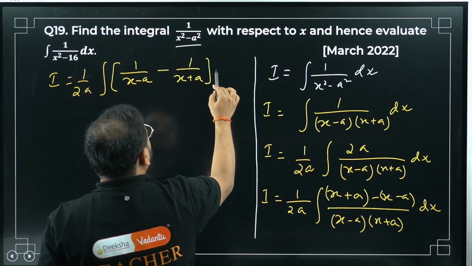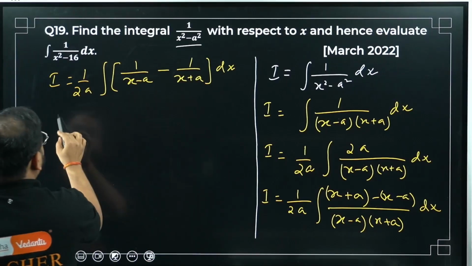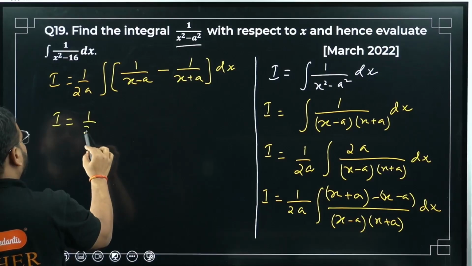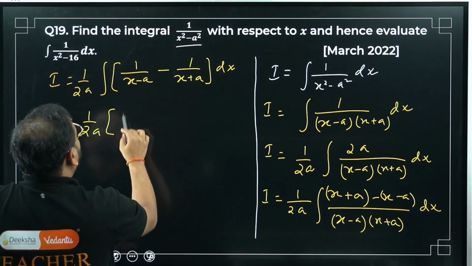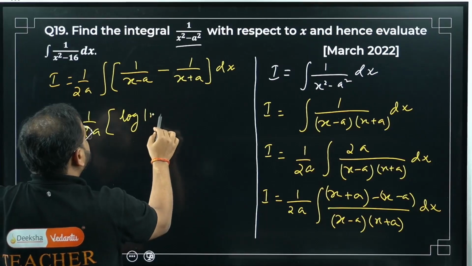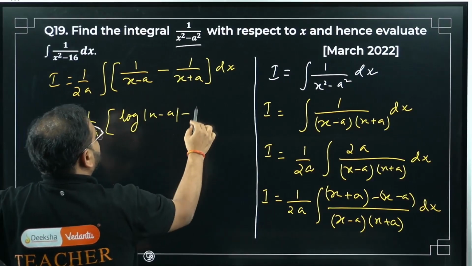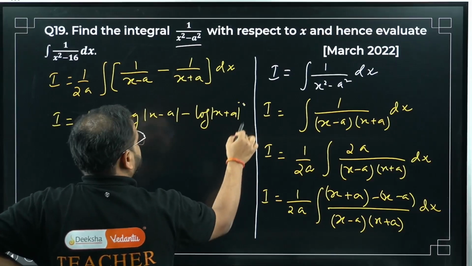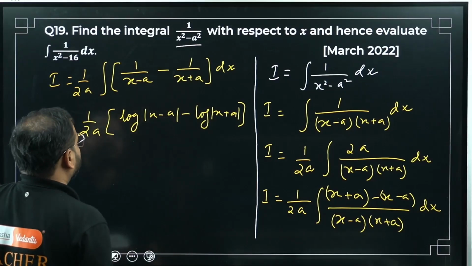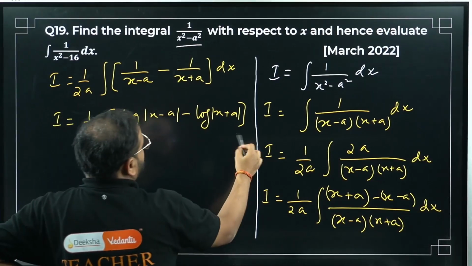Only x plus a left with the dx. If you integrate them individually, what are you going to get? For this one, log of x minus a. For this one, minus log of x plus a. Plus c will come, of course, for the integration.